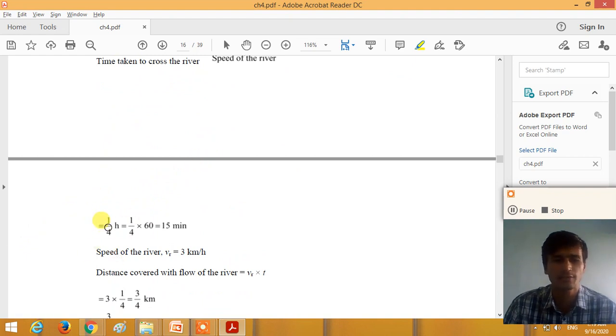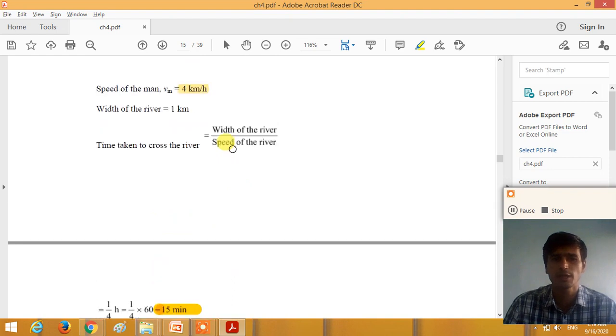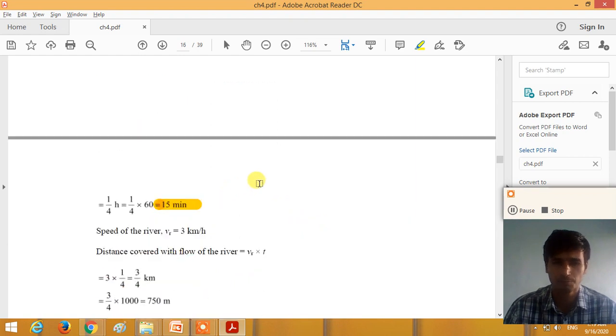So we get 1 by 4 kilometer per hour, right? So in a minute, how can we calculate 1 by 4 into 60? The man takes 15 minutes to travel a distance of 1 kilometer to reach one end of the river to the other end. The man takes 15 minutes, right? Now the speed of the river is 3 kilometer per hour.